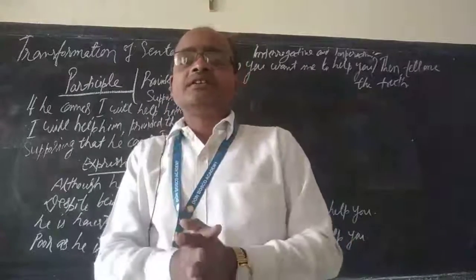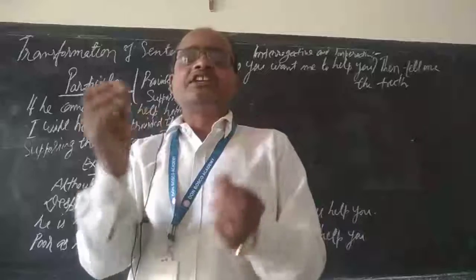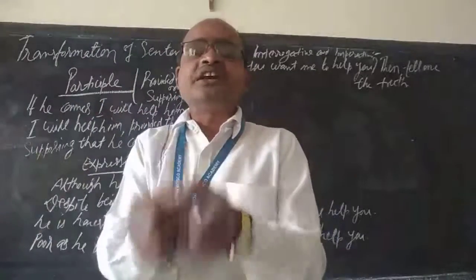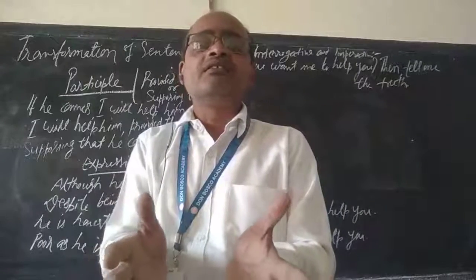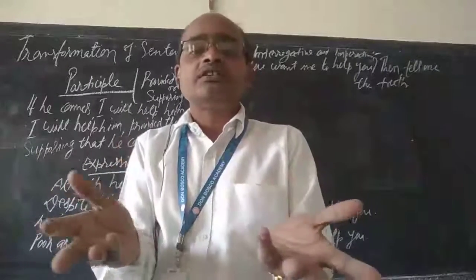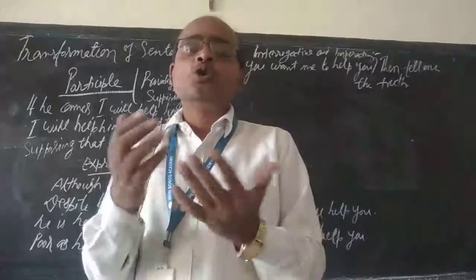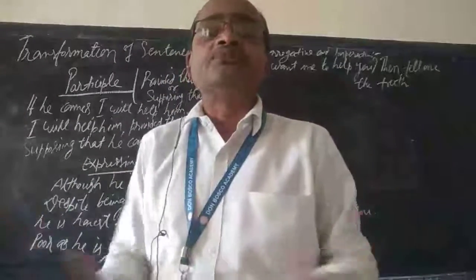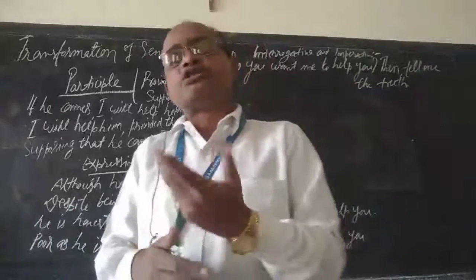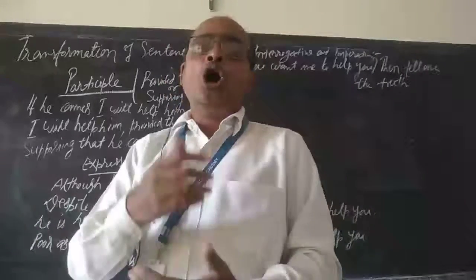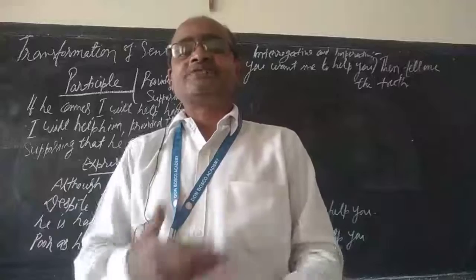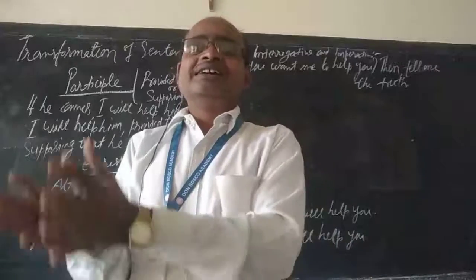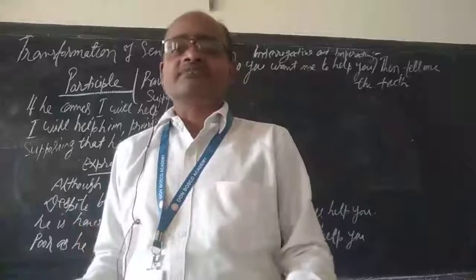For example, the revolution gave freedom to all the slaves. So here, what is freedom? Freedom is a noun. So you may use in your sentence the verb form of freedom. What is the verb form of freedom? That is free. So the revolution freed all the slaves. So we have changed the parts of speech of a particular word while rewriting or transforming.